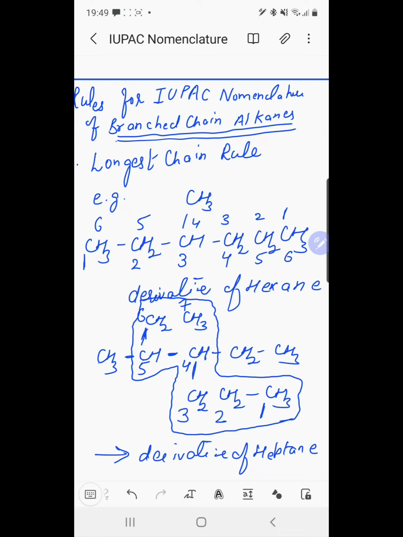It has substituents, considered at the 4th and 5th positions. So the first rule for IUPAC nomenclature of branched chain alkanes is the longest chain rule. We have to select the longest continuous chain. It may not be straight, but it should be continuous.